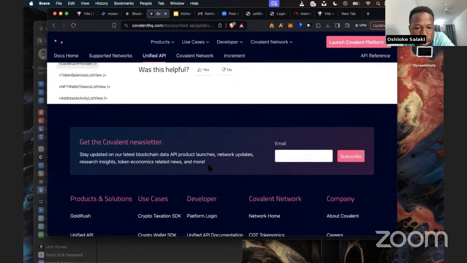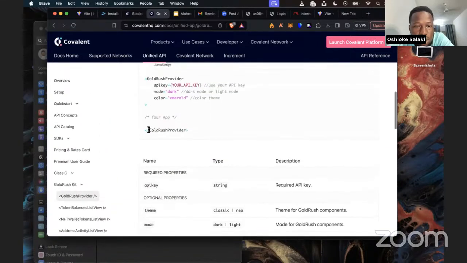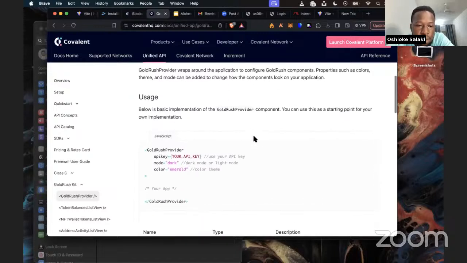You can read through the docs to see the different components. The Gold Rush provider is a required component wrapper to configure the Gold Rush theme and the API key. It wraps around the application to configure Gold Rush components, such as color, theme, and mode, which can be added to change how the components look on our application.